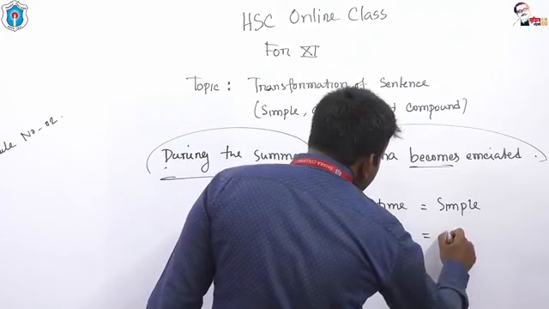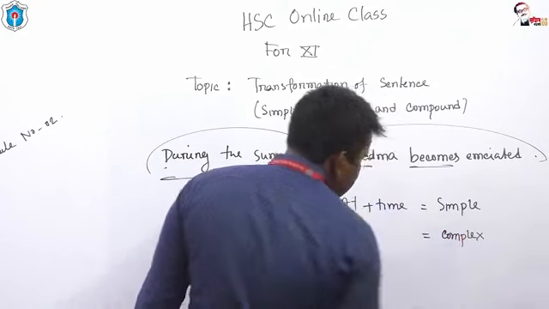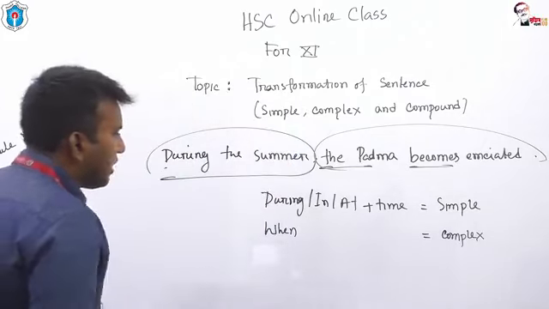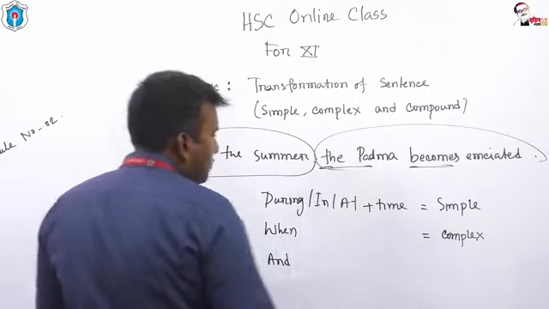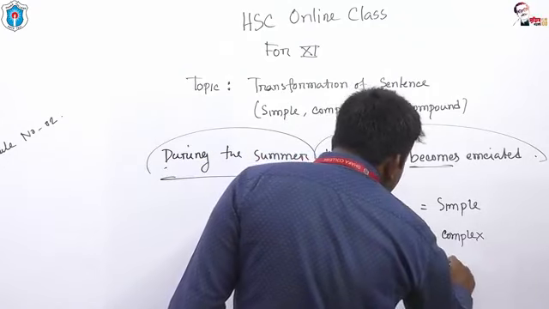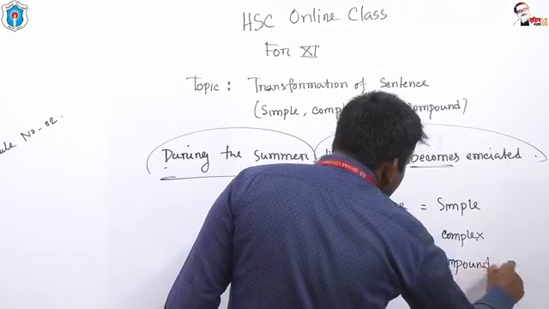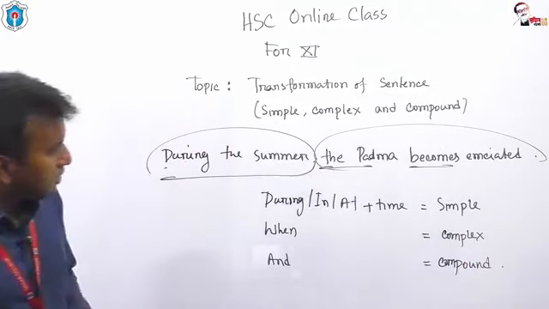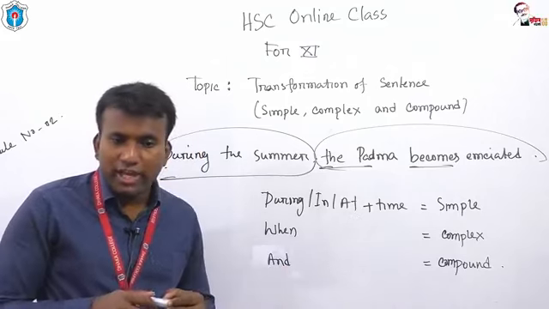It would be complex. And in order to turn it into compound, you have to add and. So in or at or during plus time is equal to simple, when complex, then compound.